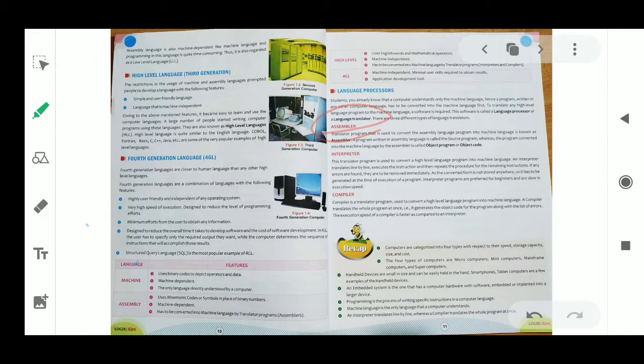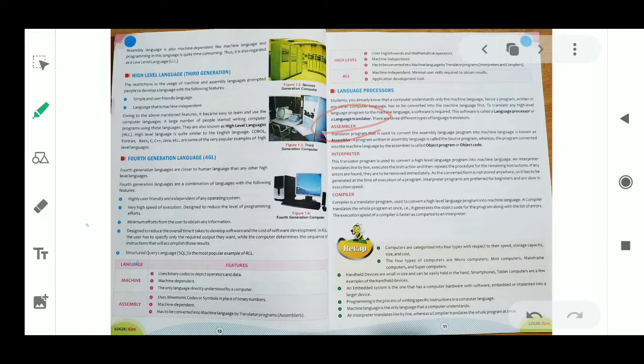A program written in assembly language is called source code. Whatever program we write is called source code. Suppose I am a programmer and I write a program, my program will be called the source program. Once the assembler translates my program and it goes to the computer, our source program is converted and it will be called object program, or object code.